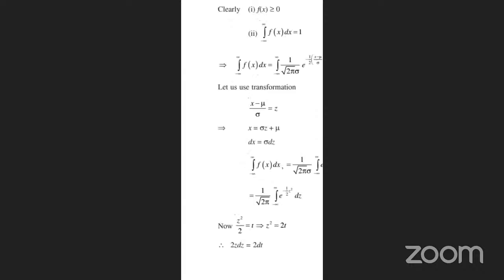So if we take minus z square by 2 as minus t, why are we taking it as t? If we take z square equal to 2t, then differentiating both sides, 2z dz is equal to 2dt. Both side differentiation I'm doing here. This is a normal distribution here.